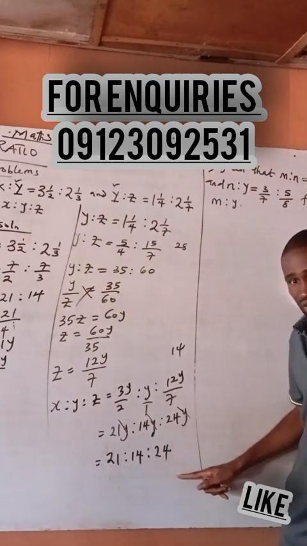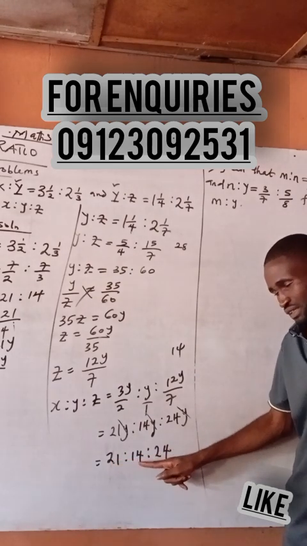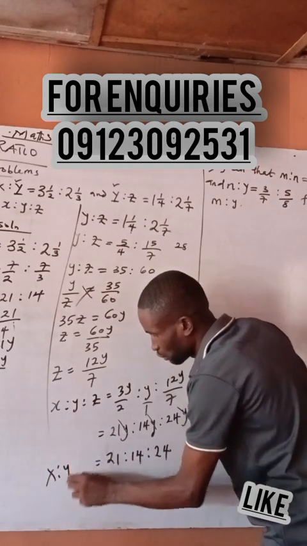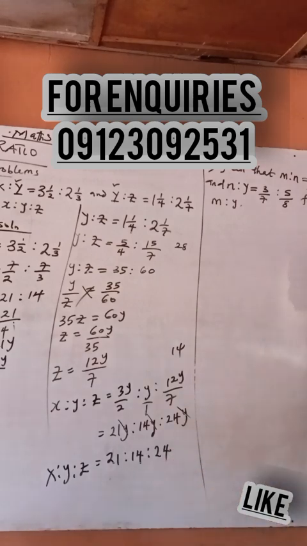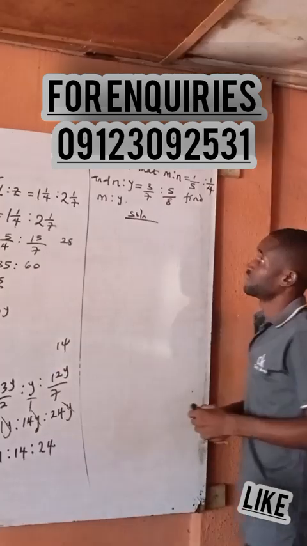Nothing can divide. 2 can divide, 2 can divide, 2 cannot divide. 7 can divide, 7 can divide, but 7 cannot divide. So that becomes, I will now say X is to Y is to Z is equal to what now? 1 is to 14 is to 34. I copy. Okay, so this is the solution.